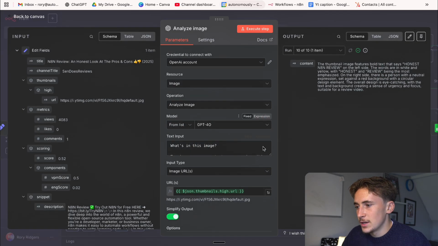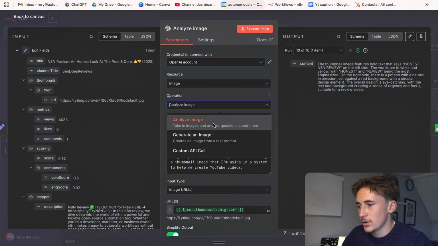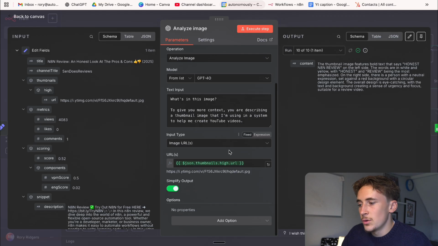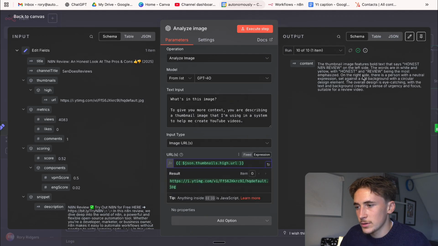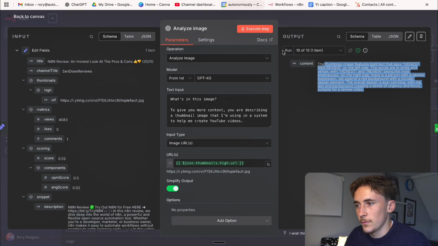Then we analyze the image. We just use a native OpenAI analyze image, so we set the operation to analyze image, and the prompt is just: what is in this image. To give more context, you're describing a thumbnail image that I'm using in a system to help me create YouTube videos. We just give it the URL of the thumbnail, as simple as that, and then it gives us an output of a summary or a description of that thumbnail.